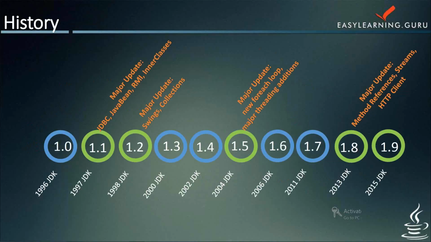The major updates of the new for-each loop and major threading additions were made in JDK 1.5. JDK 1.6 came in 2006 and JDK 1.7 in 2011. The major updates of method references, streams, and HTTP clients were made in 1.8, which was released in 2013, and the latest version of Java that was released in 2015 is JDK 1.9. So this is the history of Java.